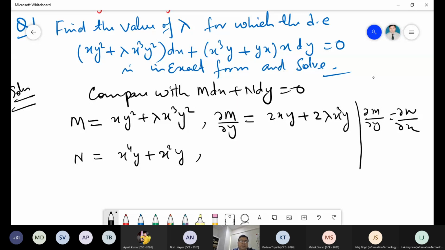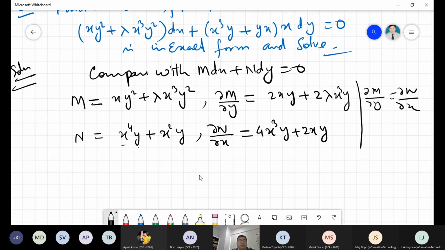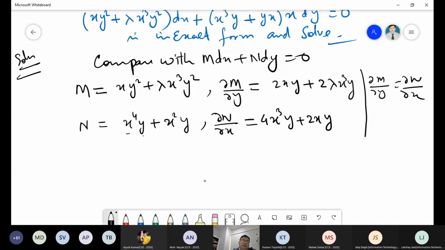And del N upon del x, we have to find del N upon del x. So partial derivative, taking the derivative with respect to x, keeping y as a constant, this will be 4x cube y and then plus 2xy, correct?